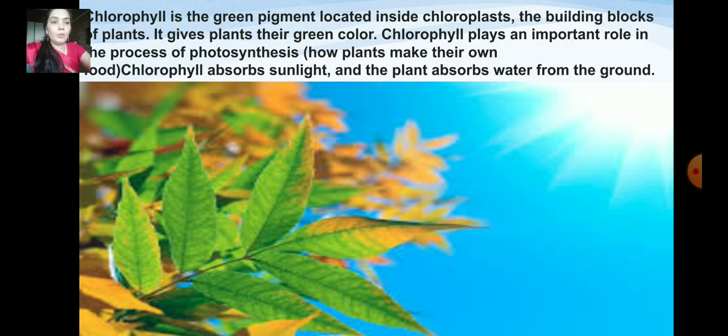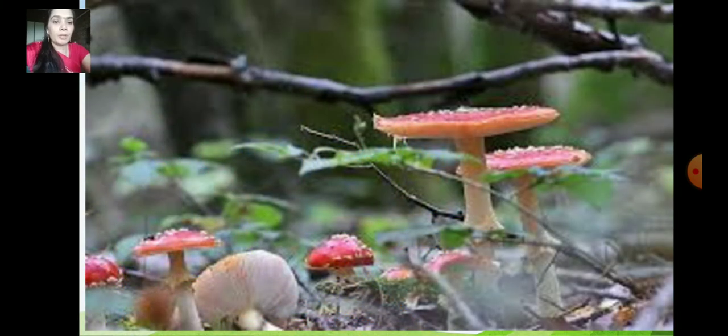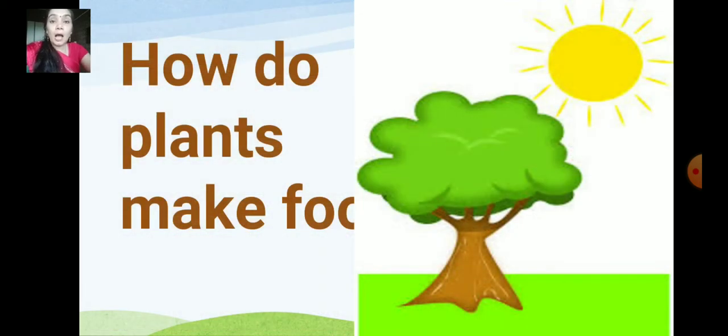Okay, now let us see. As I said, mushrooms cannot prepare their own food because they are not green in color. Now let us learn how plants make food. So this is the sun and this is the tree.